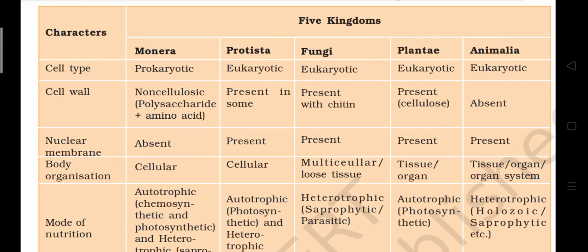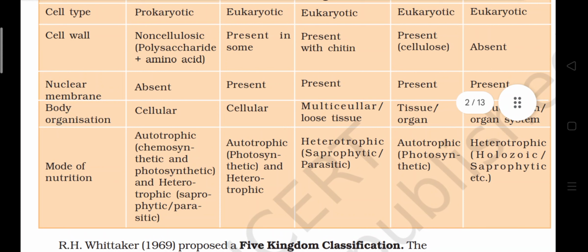Body organization: Monera cellular, Protista cellular, fungi multicellular with loose tissue, Plantae tissue and organ, Animalia tissue, organ and organ system. Mode of nutrition in Monera: autotrophic, chemosynthetic and photosynthetic, and heterotrophic, saprophytic and parasitic. In Protista: autotrophic, photosynthetic and heterotrophic. In fungi: heterotrophic, saprophytic and parasitic. In Plantae: autotrophic, photosynthetic. In Animalia: heterotrophic, holozoic and saprophytic, etc.